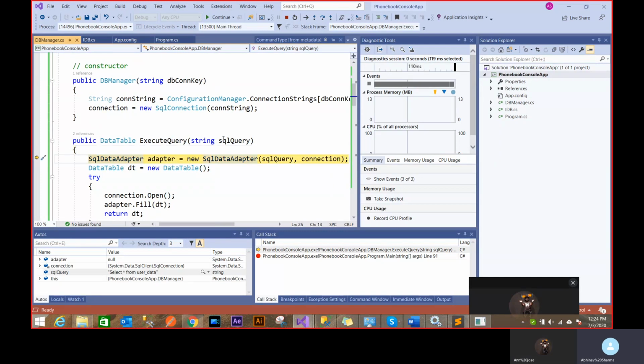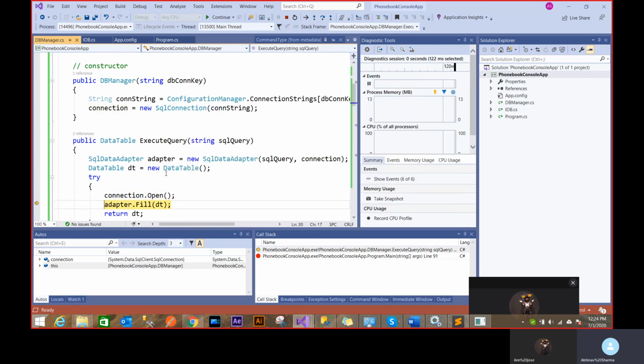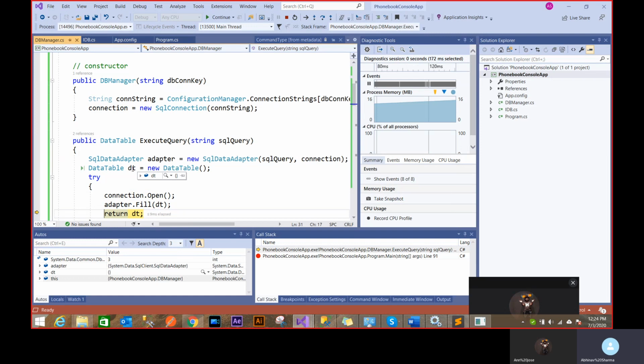It creates a SQL query. So let's start from user data. It's a connection object which was created in the constructor. F11, the data table opens the connection. You see that the table is empty. If I open this table, it's going to be empty. It's going to fire fill. Now the table should have data.